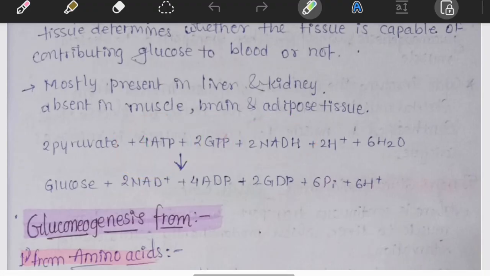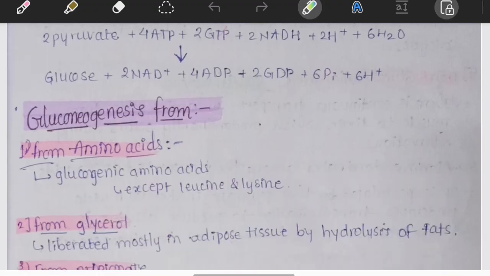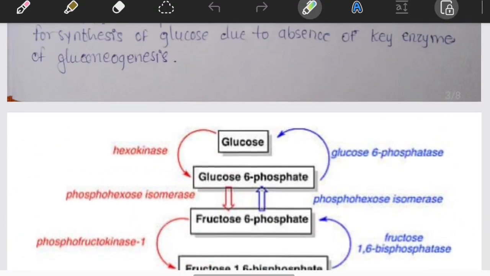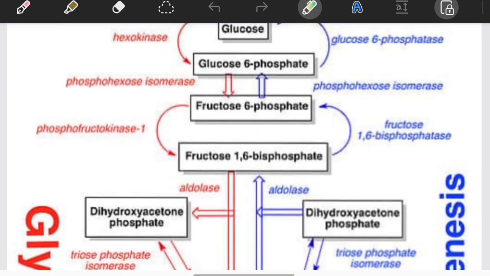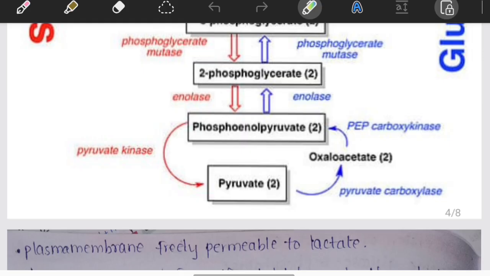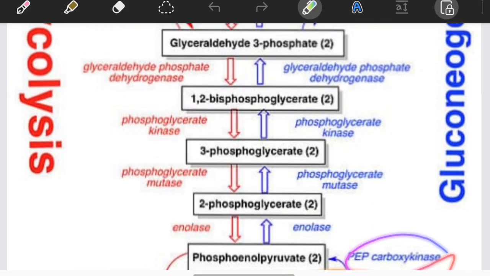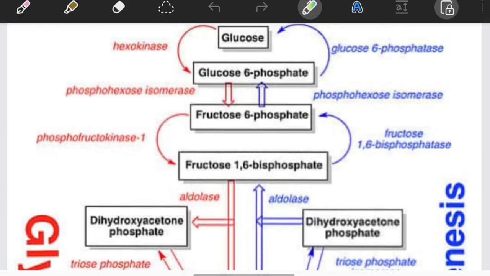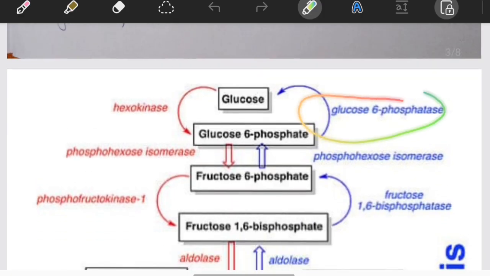Let's discuss the next part. First, we will see one diagram for gluconeogenesis. Here is the reverse pathway, here the red is glycolysis and blue is gluconeogenesis. It starts from pyruvate, then is converted into phosphoenolpyruvate. The intermediate is oxaloacetate. These are the two enzymes. Here is one irreversible pathway. Here is one reaction, another reaction, and here is the third reaction.